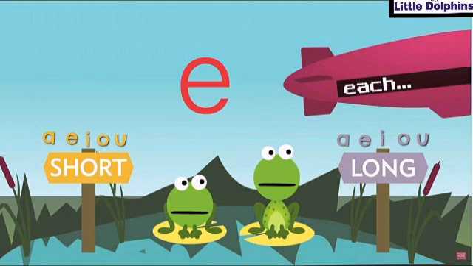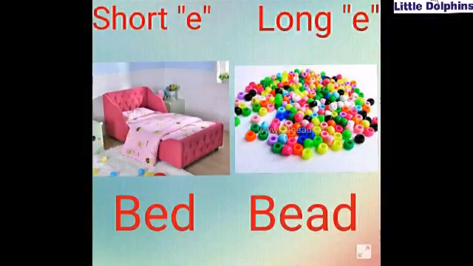Today we will learn the two different sounds of vowel E. So children, come and let us see some examples. Kids, here in this spelling of B-E-A-D, we can see two vowels together, vowel E and vowel A.